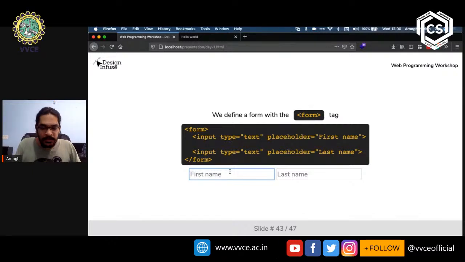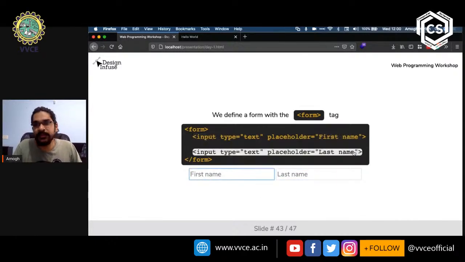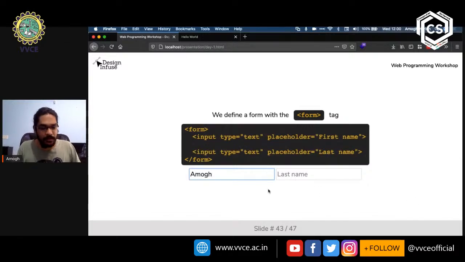So I can start typing, I can say Amogh, and you can see that the entire placeholder, the first name, disappears, and it comes back when I delete the text. I'll type it in again, and you can see that it goes. This way we can take in certain bits of information. In this example, we're taking in the first name and the last name of the user. So I can type in my full name, and now you have the name of the user, and you can do whatever you want to do with it.